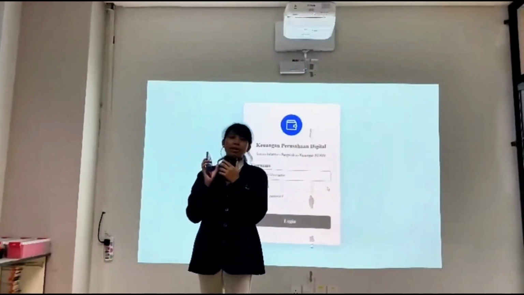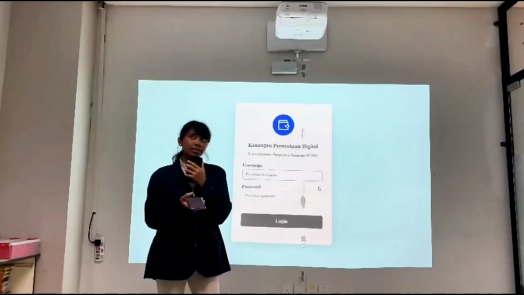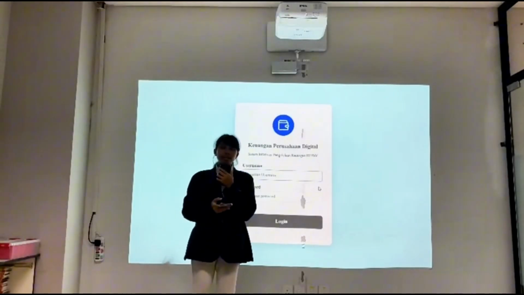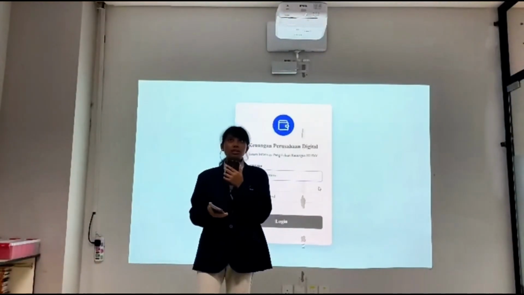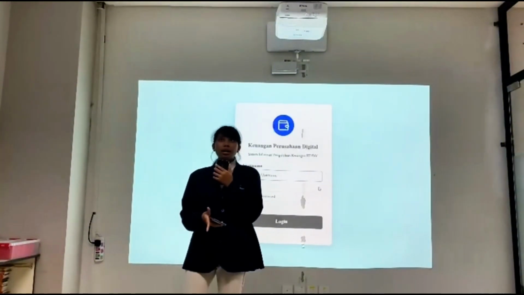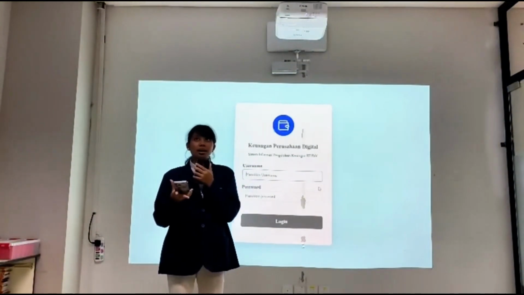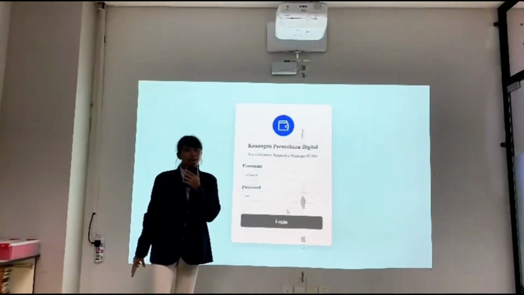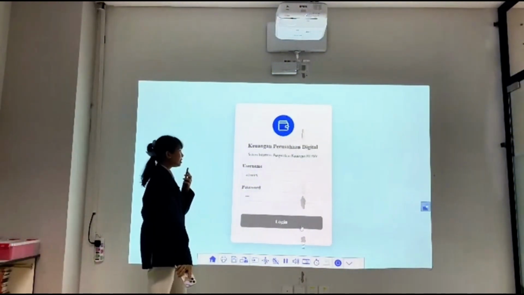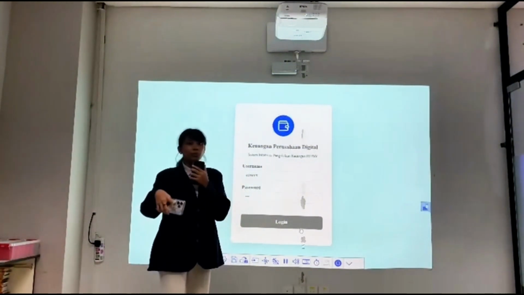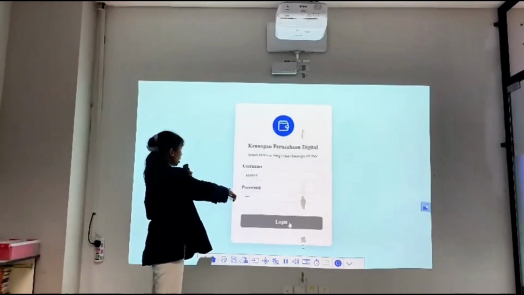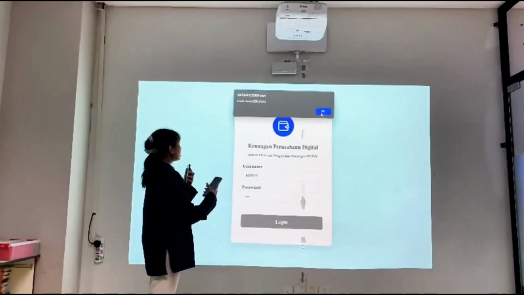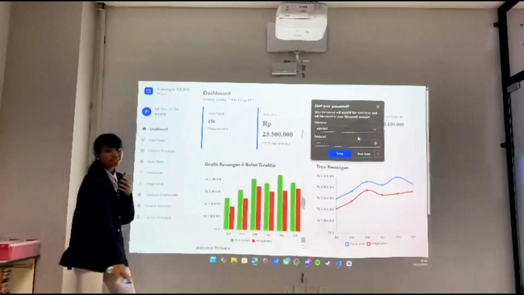Hello, I'm Frisa as front-end developer, and I'll show you the interface demo of our web application. The system interface has several pages such as login page, dashboard, resident management, payment verification, and report page. I will explain our project one by one. This is the login page. For example, we are the admin, so we enter our username and password and log in. Then this is the alert and this is the dashboard page.